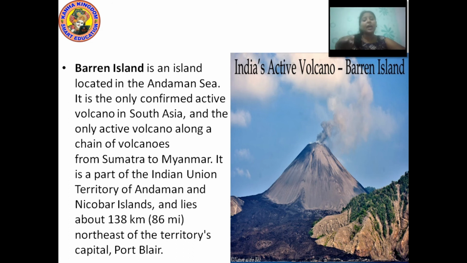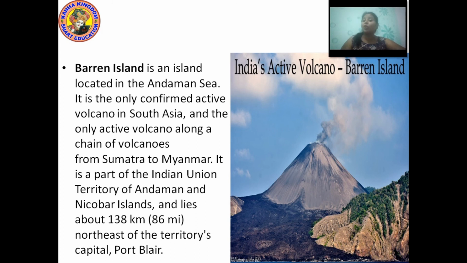So Barren Island is an island located in the Andaman Sea, and it is the only confirmed active volcano in South Asia. It is part of a chain of volcanoes from Sumatra to Myanmar.